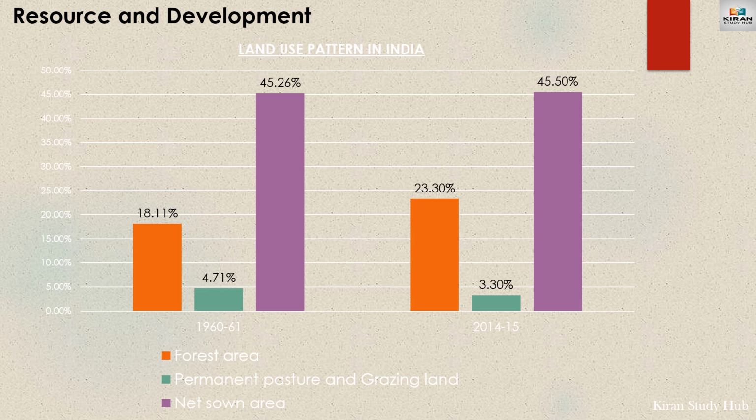And one important significant improvement is the increase in the forest area, which was 18.11% in 1960-61. It has increased to 23.3% because of continuous government efforts by the forest department. Whereas the net sown area, or the agricultural land or cultivated area, has almost remained constant, from 45.26% slightly improving to 45.50%.